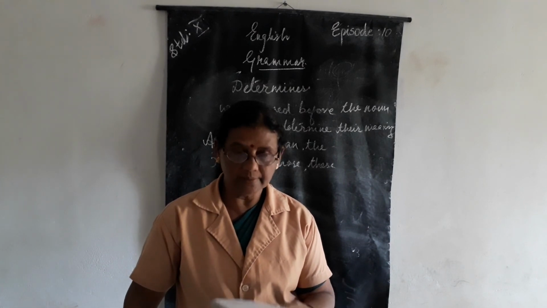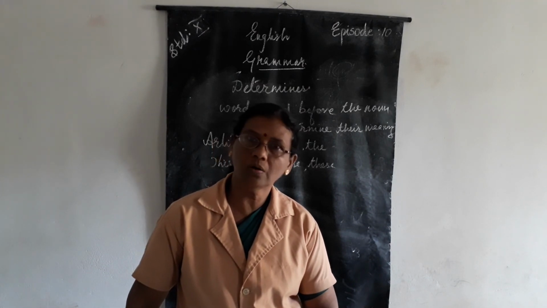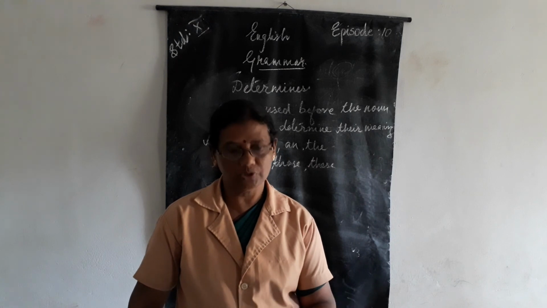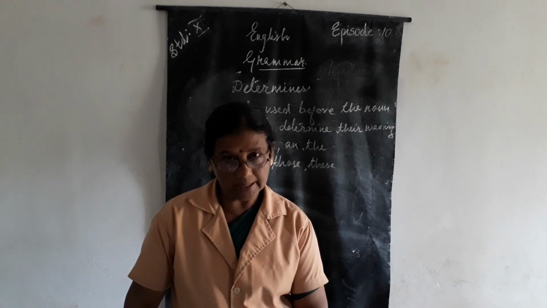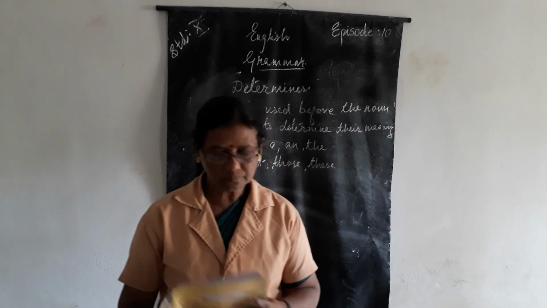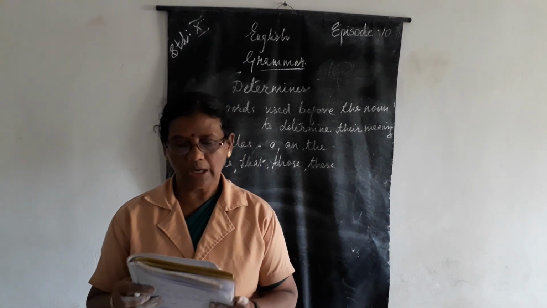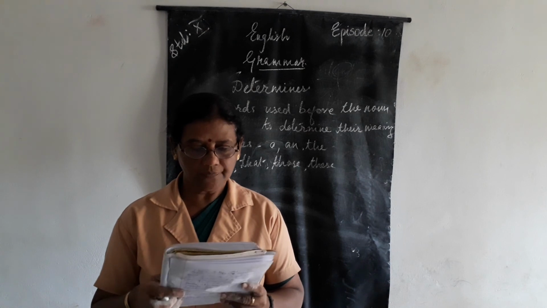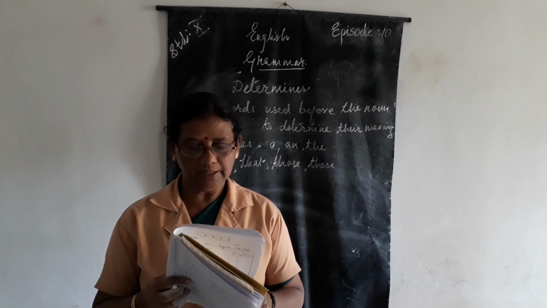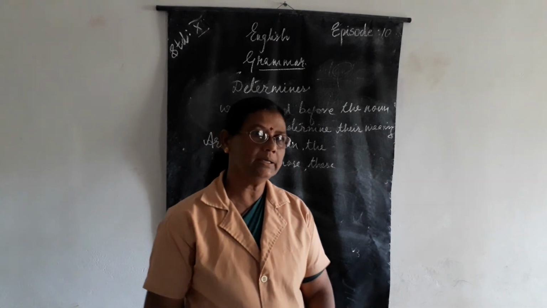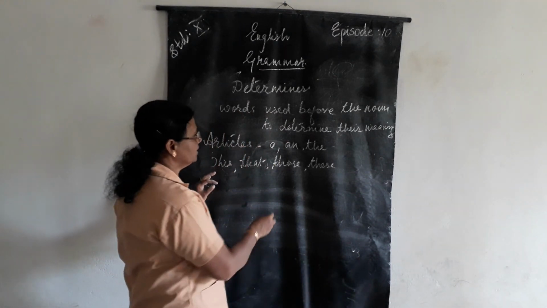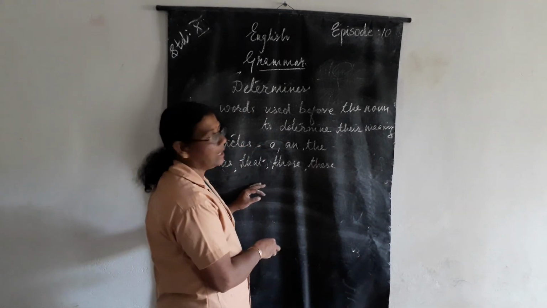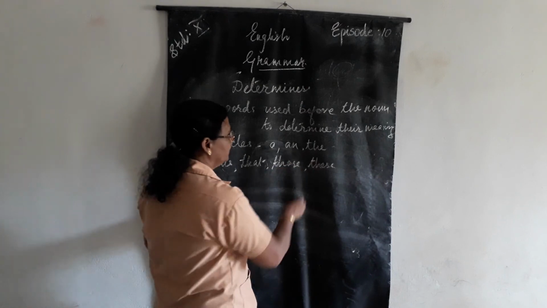Which are the possessive ones? He, she, they, all the pronouns. They are the possessive ones. And then comes the articles. So now quantity and number adjectives. Now definite articles and indefinite articles. So which one is the definite article? Definite article the and indefinite is a.